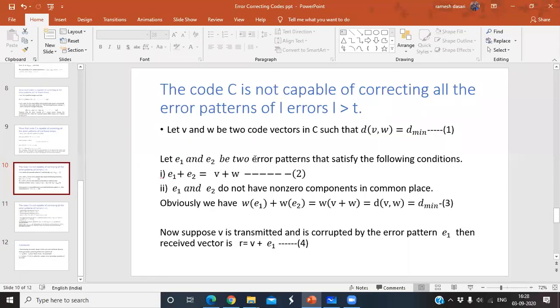Now see, here again I want to consider two code vectors V and W such that the minimum distance is equal to d minimum. Again I want to go for two error patterns E1 and E2, and those error patterns have to satisfy the condition E1 plus E2 equals V plus W. Suppose when you go for the two error patterns, those two do not have non-zero components in common places.